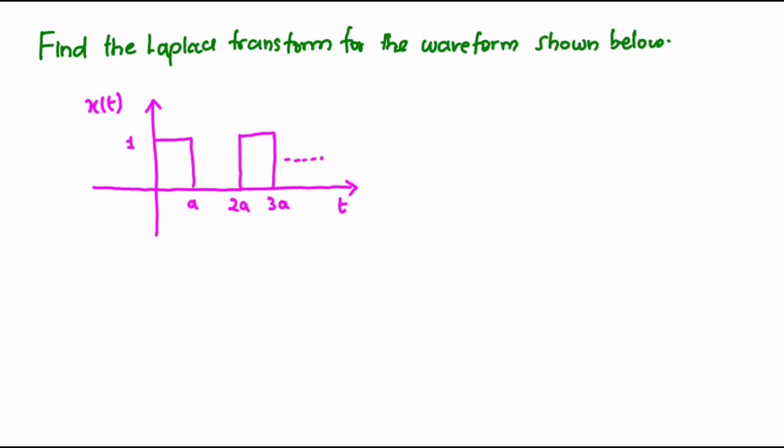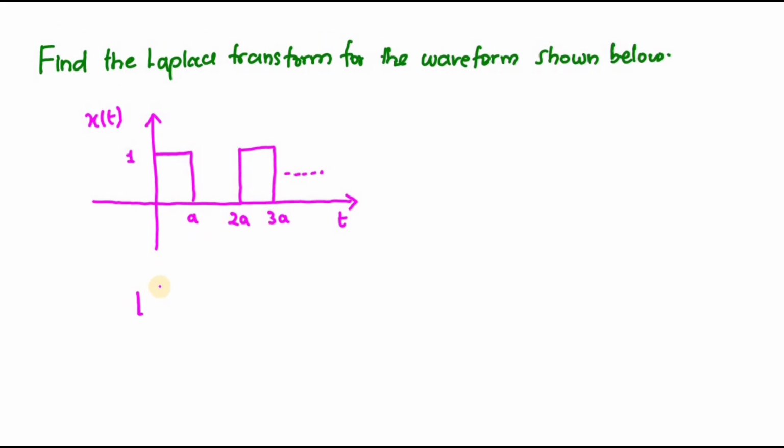So now we are going to discuss another problem: find the Laplace transform for the following waveform, which is shown below. Here you can see this signal is repeating, so it is nothing but a periodic signal. We know the formula, right? For a periodic signal, the Laplace of x of t, that is the Laplace of this periodic signal, is